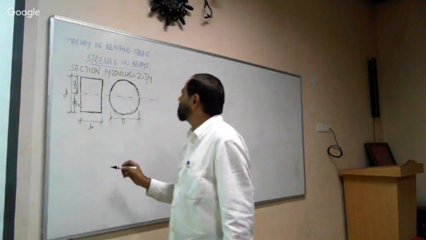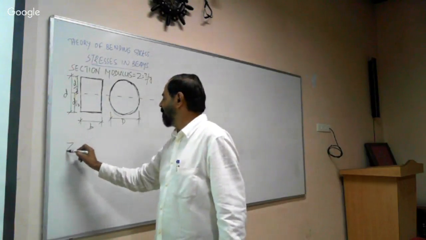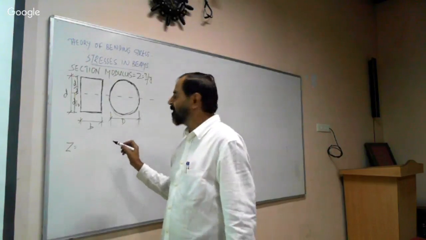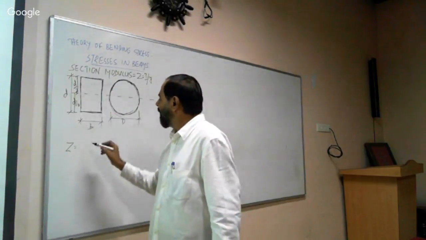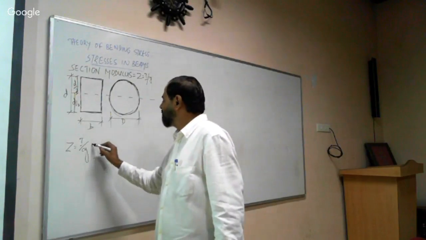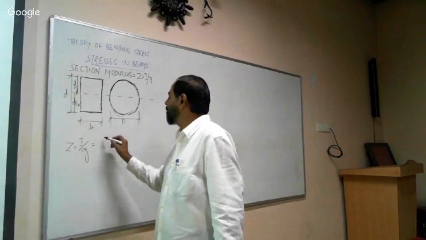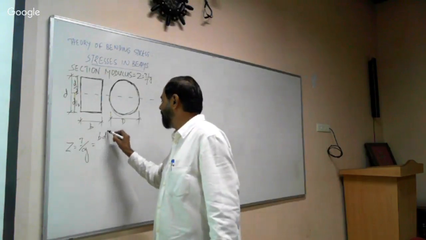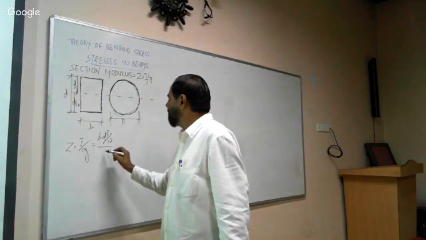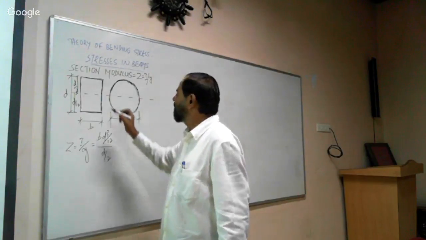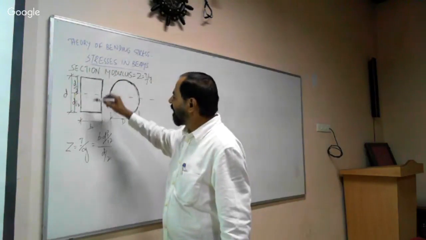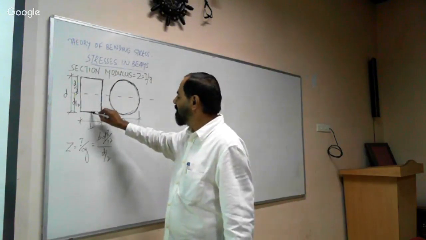Now, we know that Z is the modulus of section. Therefore, I by y is equal to bd cubed by 12 divided by D by 2, because this layer is suffering maximum compression and this layer is suffering maximum tension.